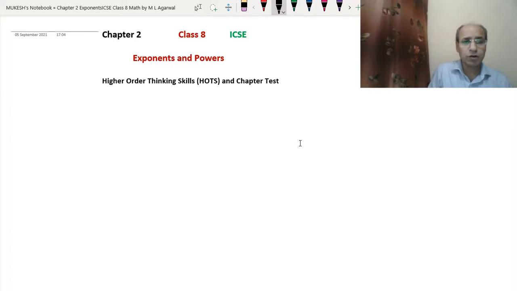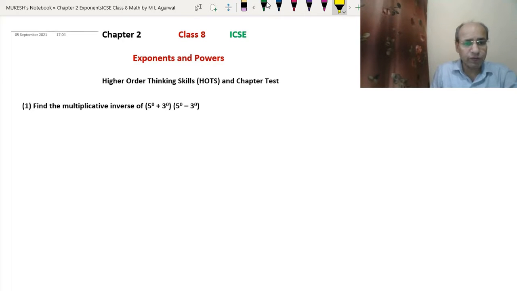So today we will do exponents and powers, some other questions other than exercise 2, that is the HOTS, high order thinking skills, and chapter test that we will cover. A few questions from the chapter test we will cover. So let's start with the high order thinking skill. The first question of high order thinking.